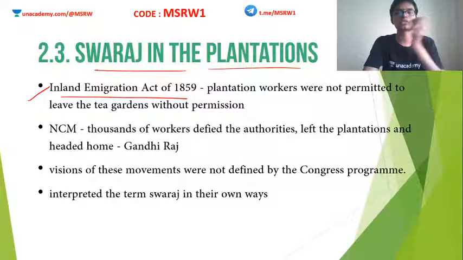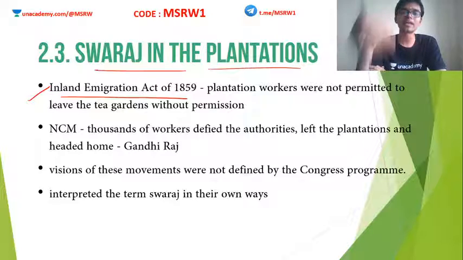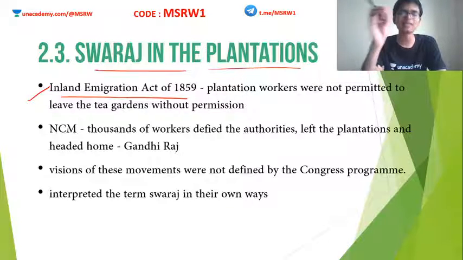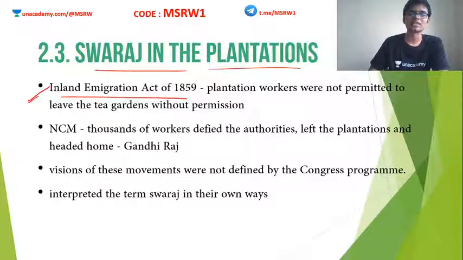Plantation workers were from different parts of the country who were all brought into these plantations with various kinds of offers. But once they came there, they understood that their living conditions were miserable. Also, they could not go back. They could not leave the place without permission, and very rarely did the British allow plantation workers to go back. So this was the Inland Emigration Act of 1859.